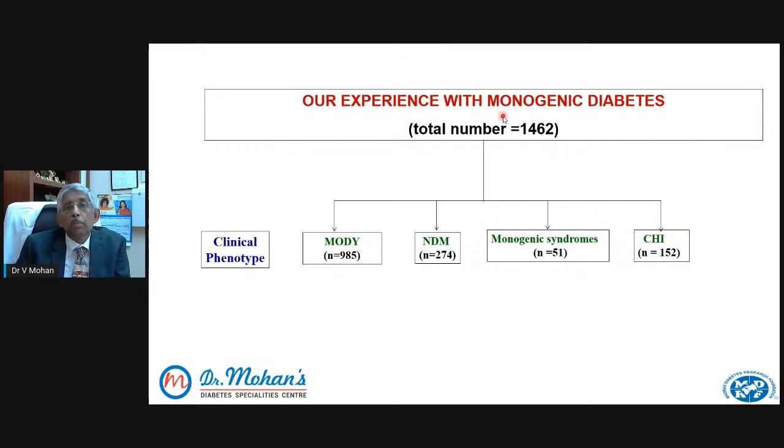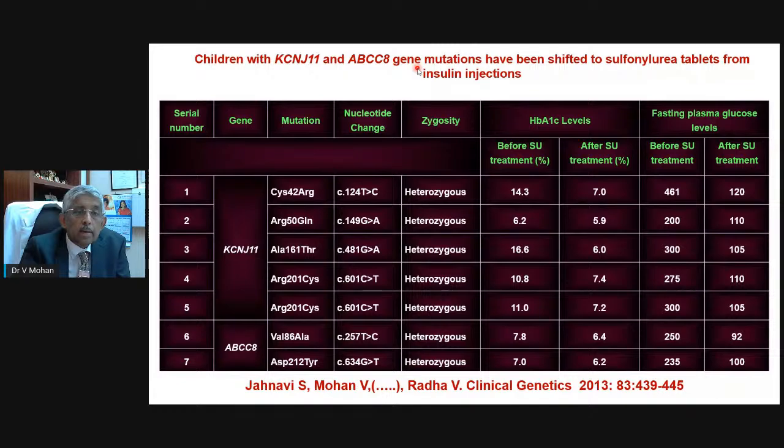Now, why should we bother about this? Here are 7 children who had mutations in either the ABCC8 gene or the KCNJ11 gene. Before the genetic testing was done, they had very high blood sugars. You can see HbA1c is 16, 10, 11, etc. And the blood sugar, you can see 460, 300, and so on.